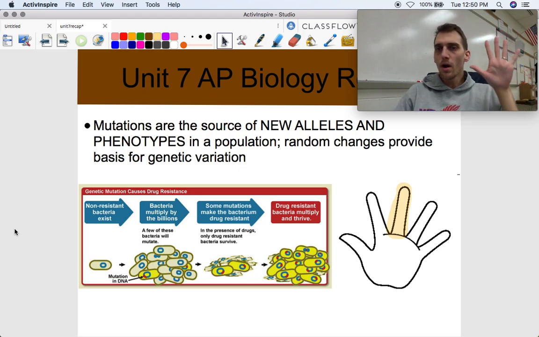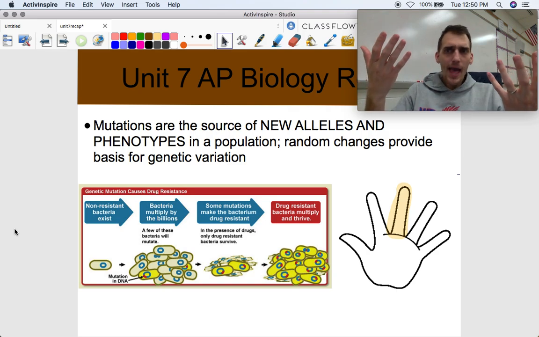So mutations, we already know. We talked about them in Unit 6 quite a bit. They're random changes in genes. And guess what? A random change in a gene causes a new gene to form, all right? And if a new gene is present in the population, a new allele is present, that's going to change your percentages. That's going to shift your allele frequencies. There you have it, right?